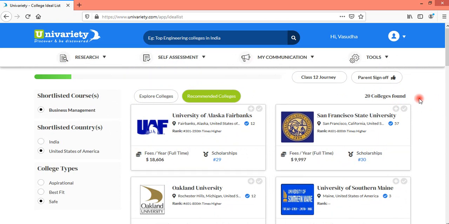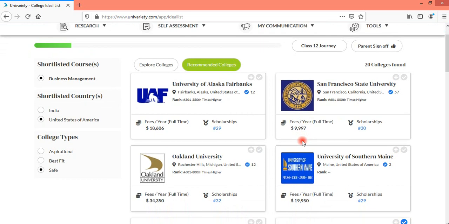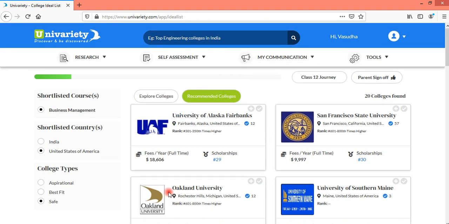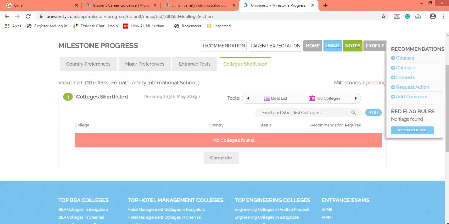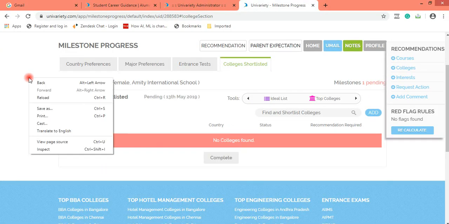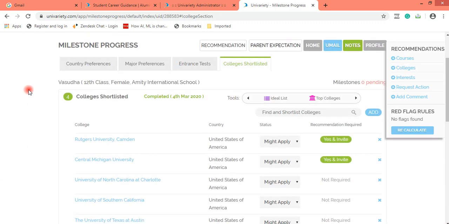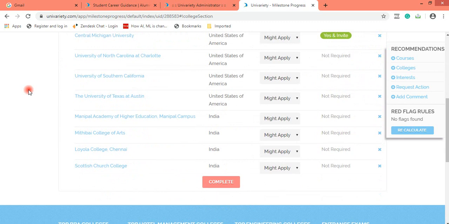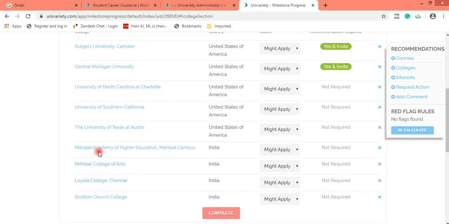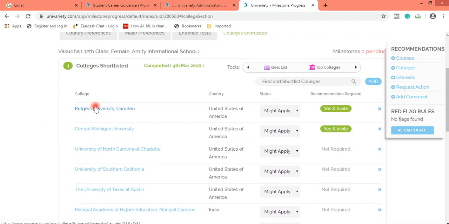Now let me see how these colleges that I have selected reflect in my original page. I come back to the original page and I click on reload. You can see, counselors, that all the colleges that I had selected get reflected for Vasudha.